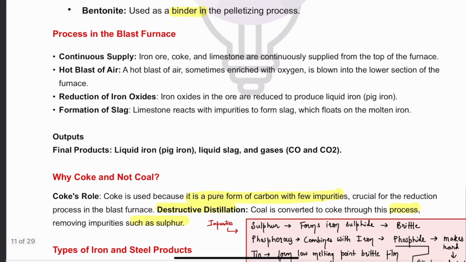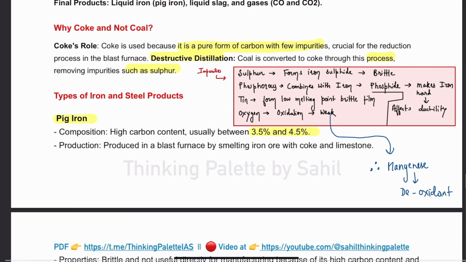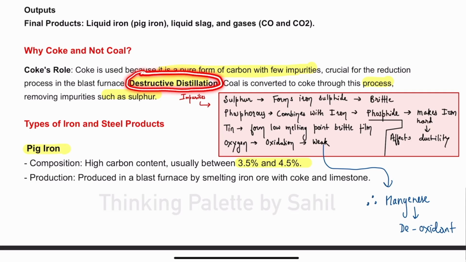Now guys, in a blast furnace, fuel, coke and iron ore have to be supplied continuously. I told you that here we used coke. Coke is created through the process of destructive distillation.